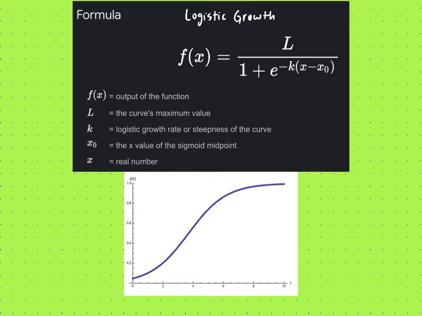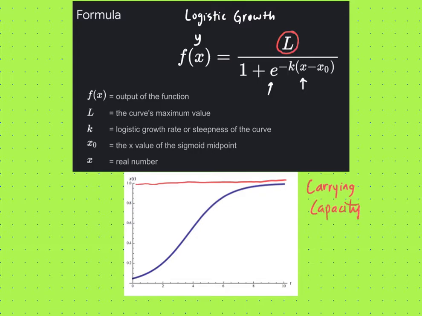So logistic growth still has a feel of exponential. We still have f of x or y. That's the same y. This right here is our independent variable x. And then we have four constants. We have the number e, the base of the natural logarithm. That's a number we've been working with recently. And then we have these three other things that determine what this kind of S-shaped curve is like. So let's start with L. L is the limit, the max value. That's sometimes called carrying capacity.